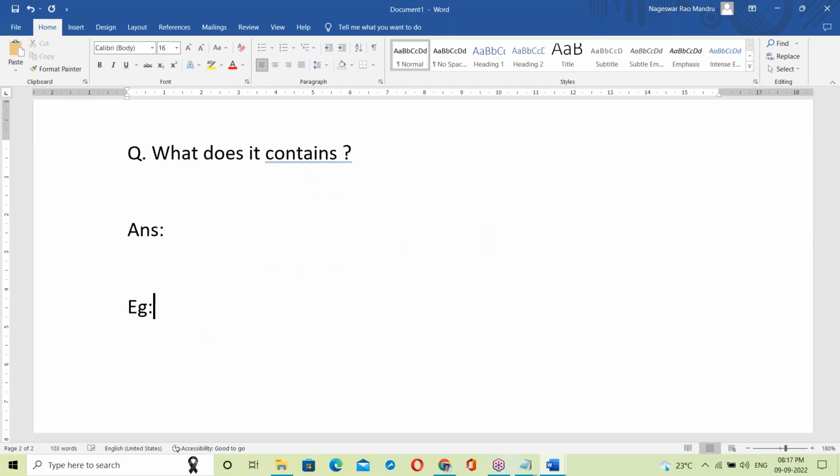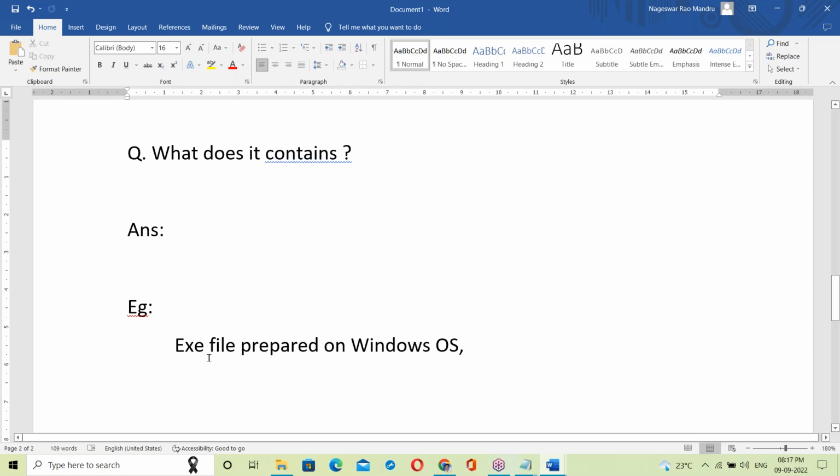For example, an exe file prepared on Windows OS.